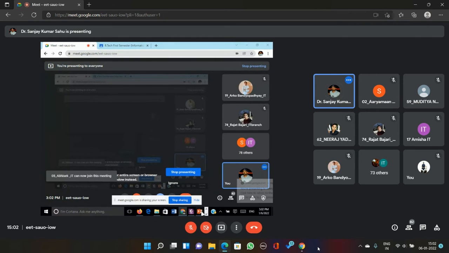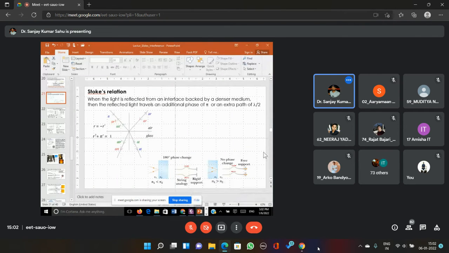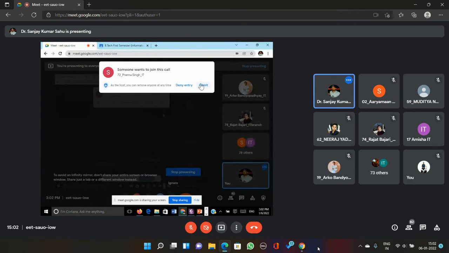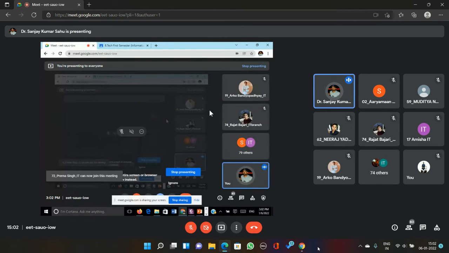Anyway, now let's discuss how to obtain two coherent sources of light from a single source by the method of division of amplitude, by reflection and refraction.